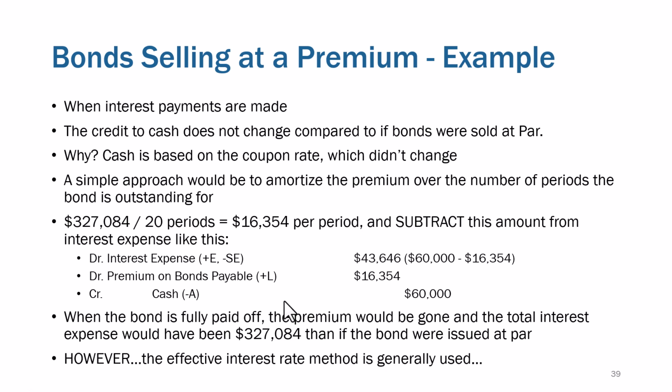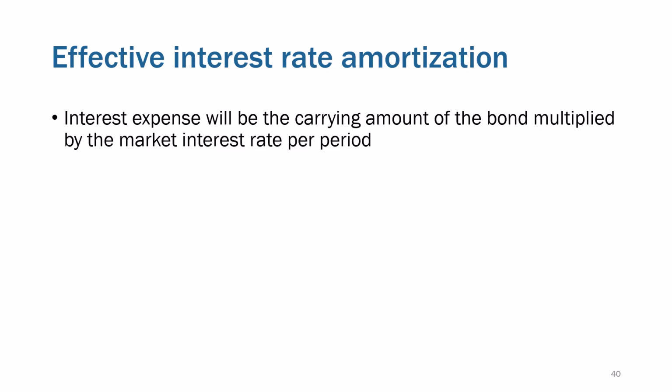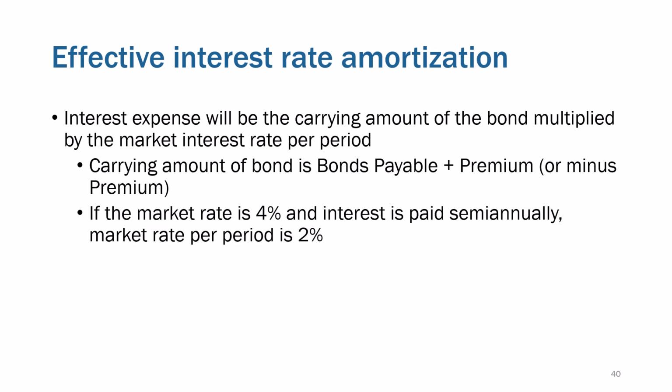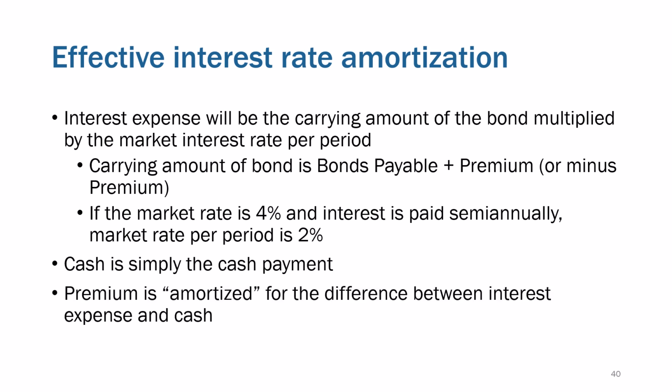But we again are going to use the effective interest rate method. So what does that mean? Interest expense will be the carrying amount of the bond multiplied by the market rate. Again, the carrying amount of the bond is the bond payable plus the premium. In the discount, it was bond payable minus the discount. So if the market rate is 4% and interest is paid semi-annually, the market rate is 2%. Cash is simply the cash payment, and the premium is the difference between interest expense and the cash.